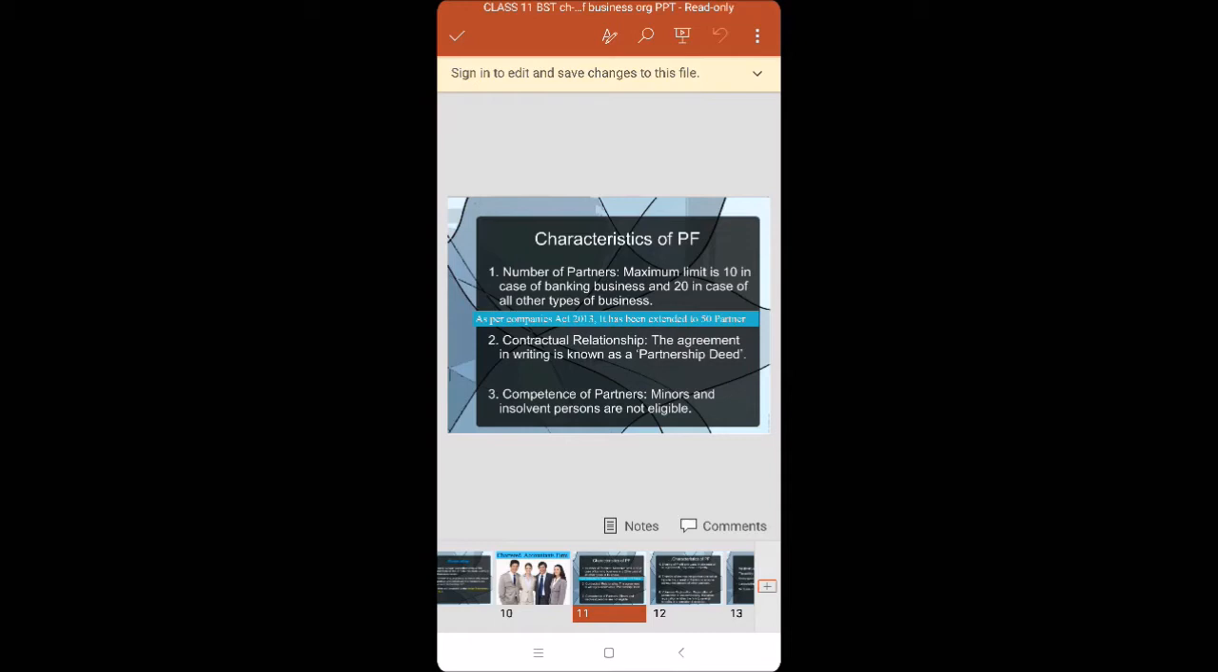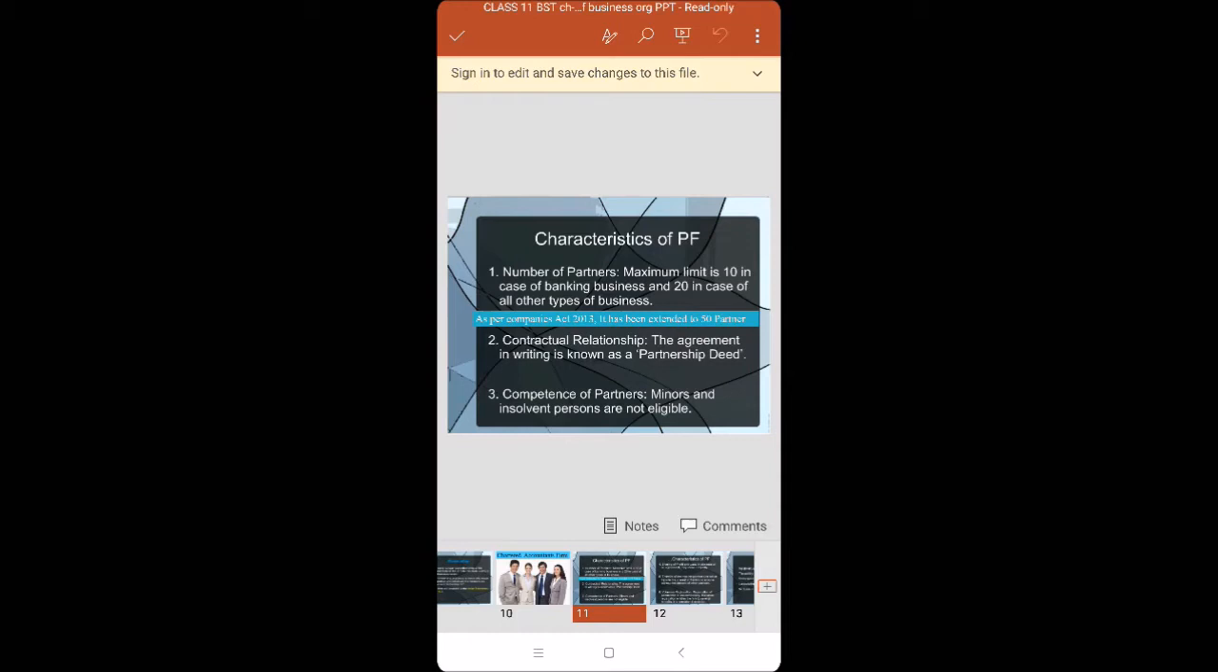Then you can see the characteristics of a partnership firm. Fourth, we are seeing sharing of profit and loss. Normally, it is always mentioned in the deed what the profit sharing ratio will be. Either it will be given in the deed, or if not, then it may be according to the capital ratio. If nothing is mentioned, then it will be equal.